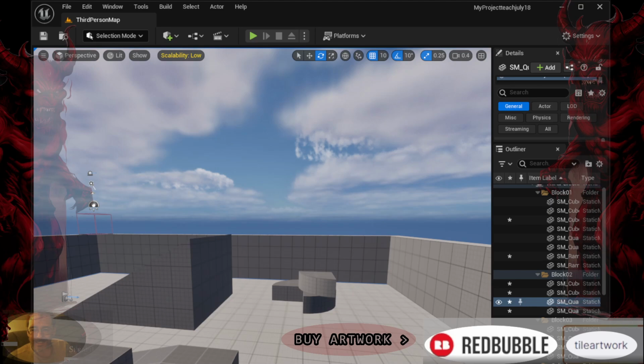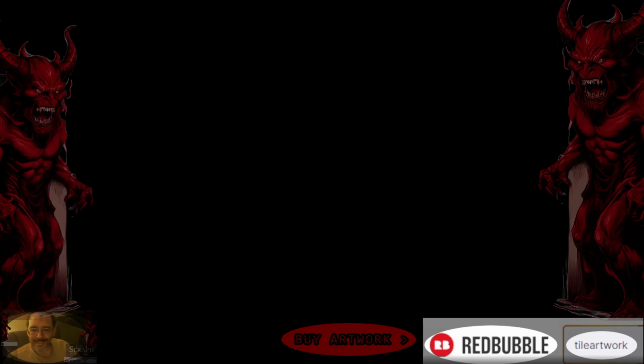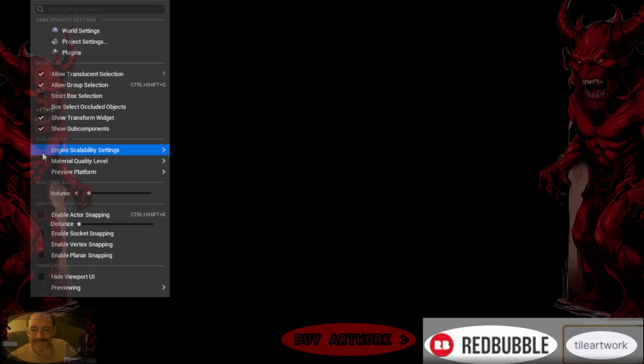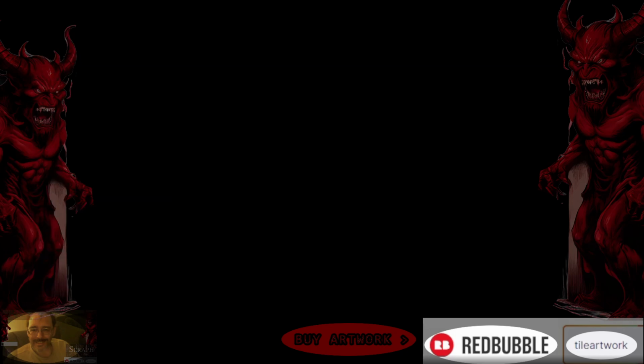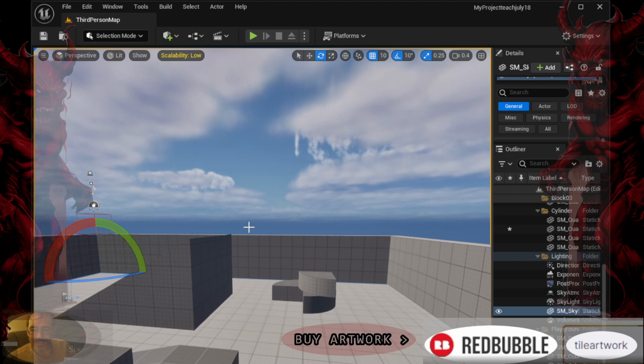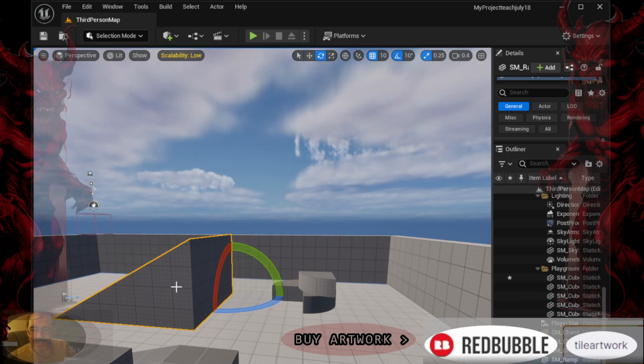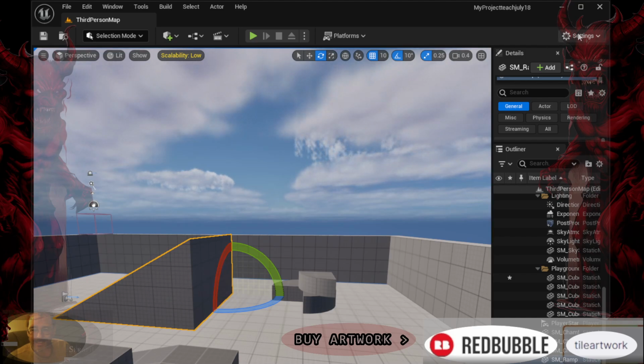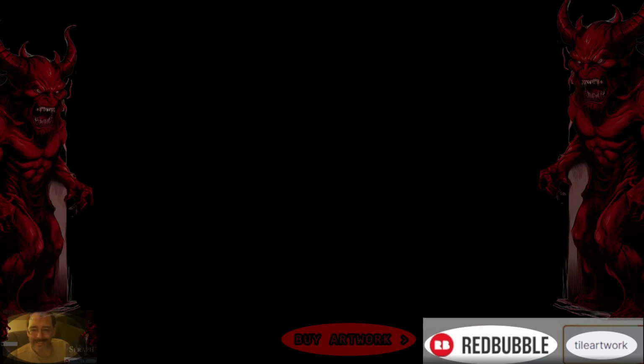How to adjust scalability settings. 1. In-game settings. Players can often adjust scalability settings directly from the game's options menu. This allows them to customize their experience based on their hardware capabilities. 2. Editor settings. Developers can tweak scalability settings within the Unreal Engine editor. This is done in the project settings under the Engine Scalability section. 3. Blueprints and scripting. For more advanced customization, developers can use blueprints or scripting to dynamically adjust scalability settings based on in-game conditions or player preferences.